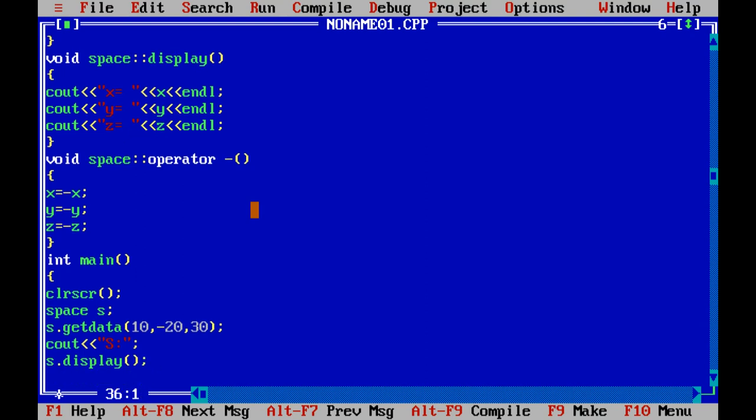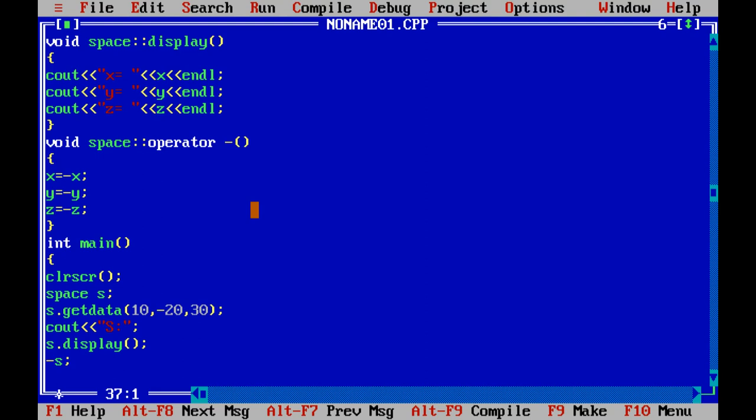And after that invoke the operator function, that is using the minus operator, and the object is s, so minus s. And now print out the values with this overloaded operator. So for that cout minus s.